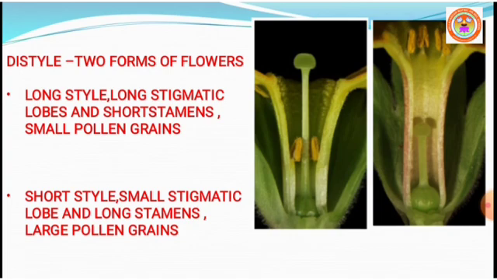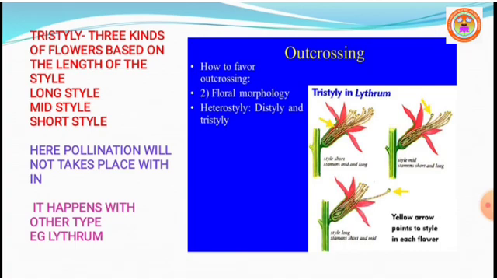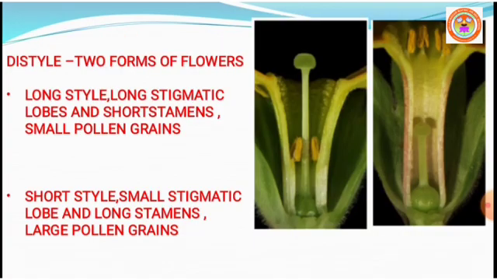The stigma of the thrum-eyed flower and the anther of the pin lie at the same level, to bring about pollination.